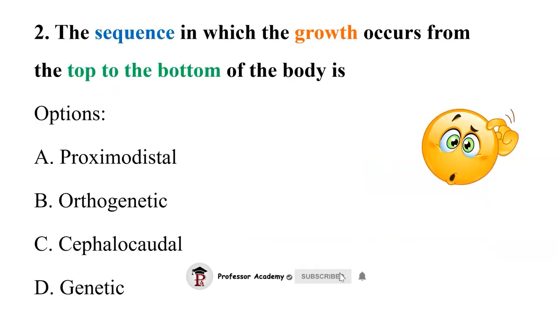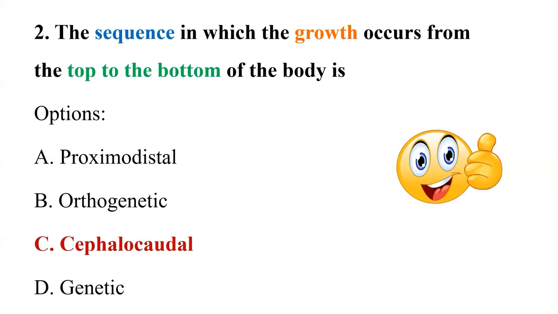Coming back to our question where they were asking you the sequence in which the growth occurs from top to bottom of the body. So after understanding all the options, we can say the correct answer will be C, which is cephalocaudal.